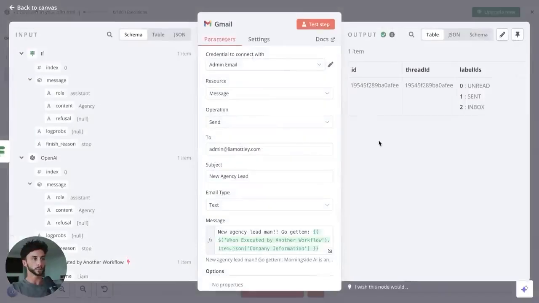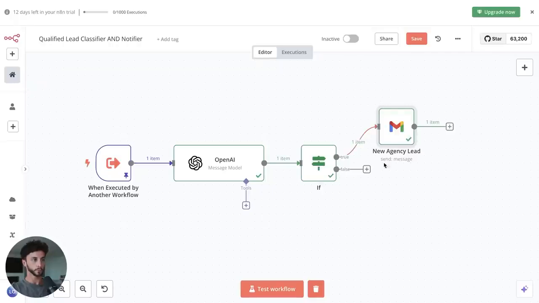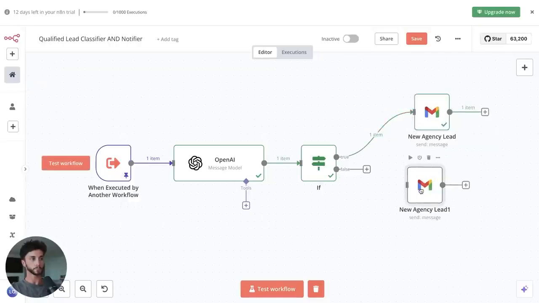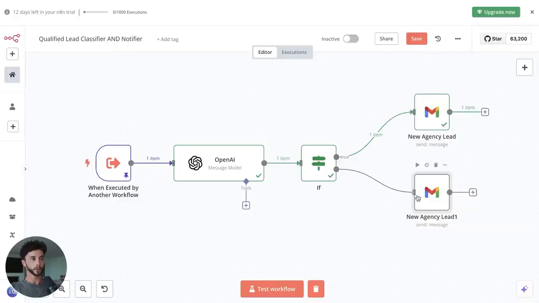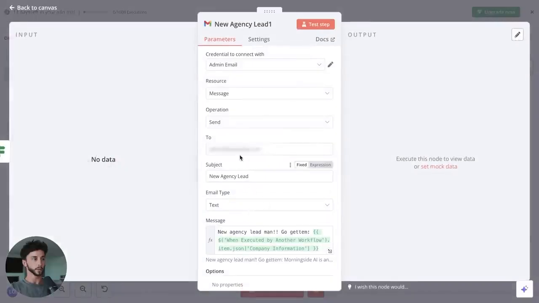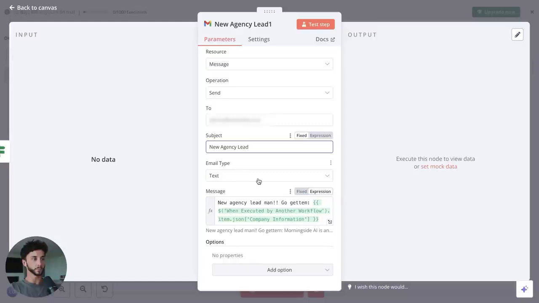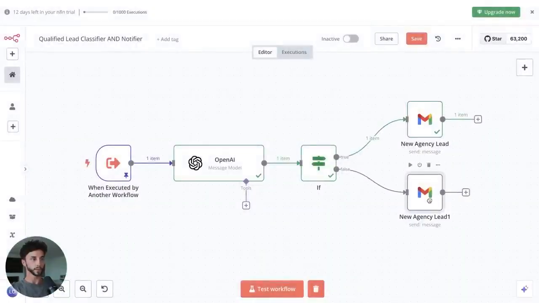Let's rename this. You can duplicate this, right click, duplicate, bring it here. Connect this up, and we change this. You change this to your like SaaS guy. You change it to a different email, of course, and then you can say new SaaS lead. All right, so now we have done all of that.